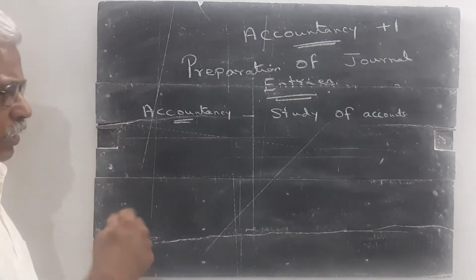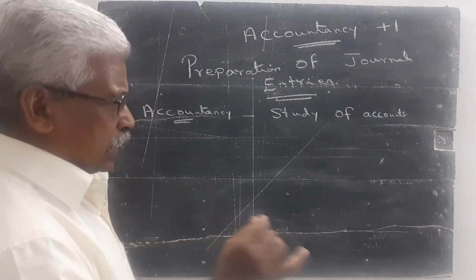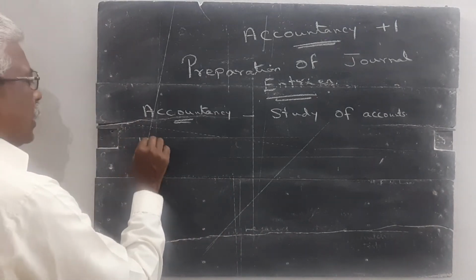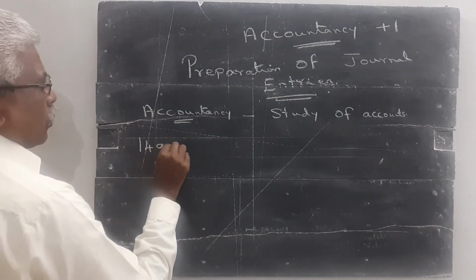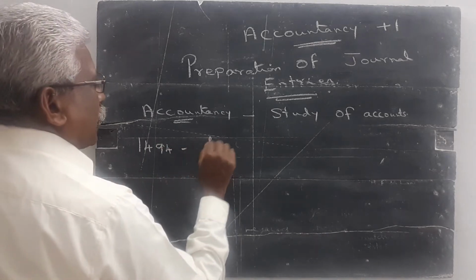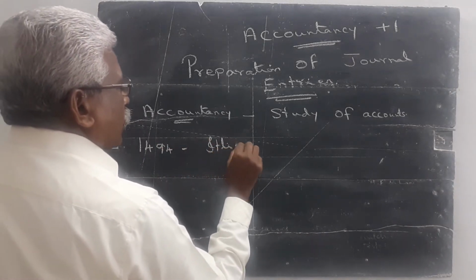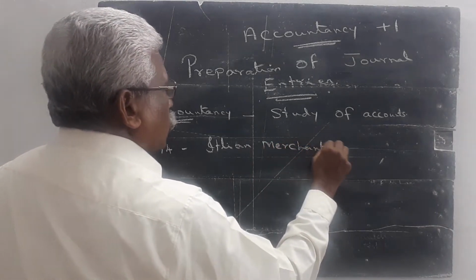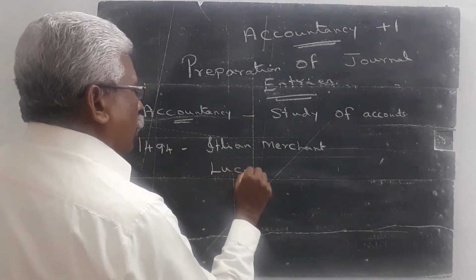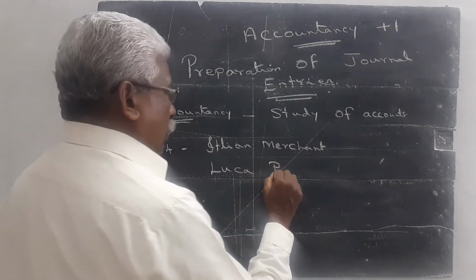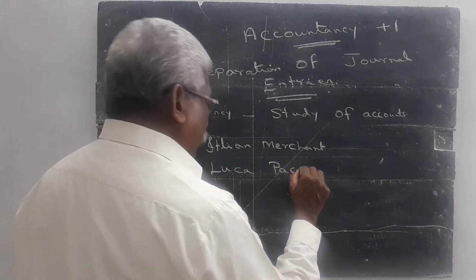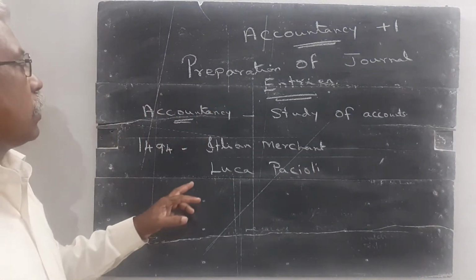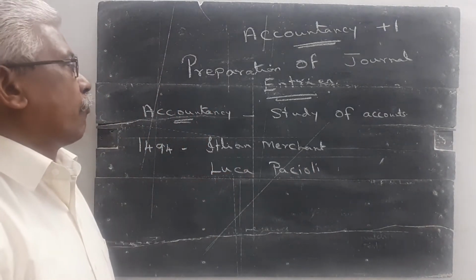Then, we study the background history of accountancy. In the year 1494, one Italian merchant, Luca Pacioli, developed the accountancy.